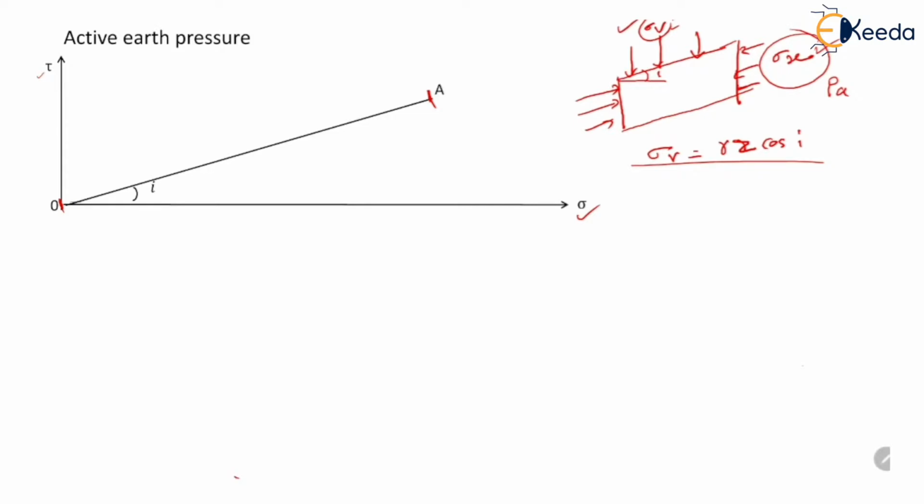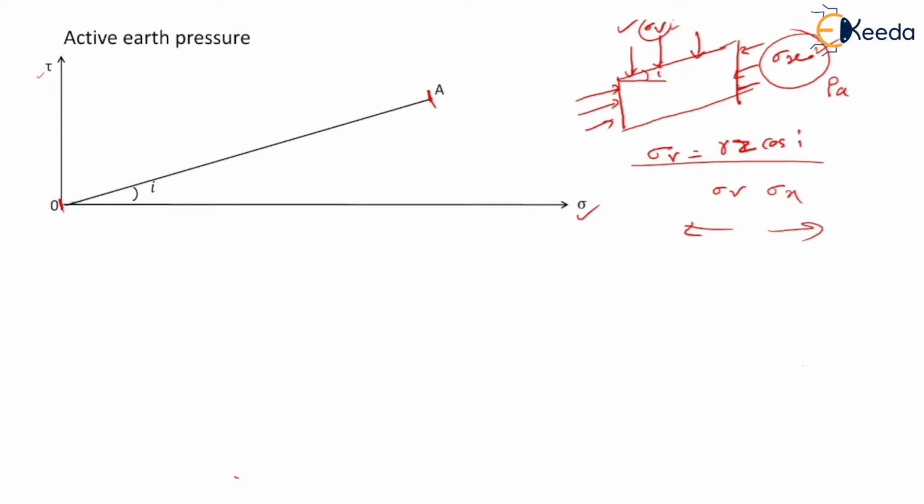So this OA represents the pressure acting on the surface which is inclined at an angle i. Because of the combination of these forces, that is sigma v and sigma x, lateral expansion of soil is occurring and soil is on the verge of failure, and active plastic equilibrium state has been achieved.